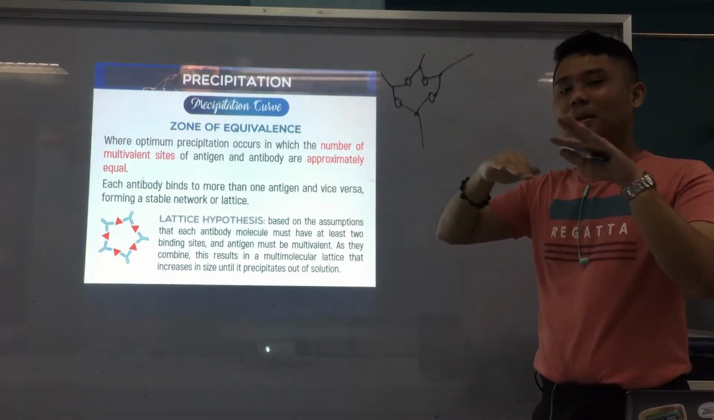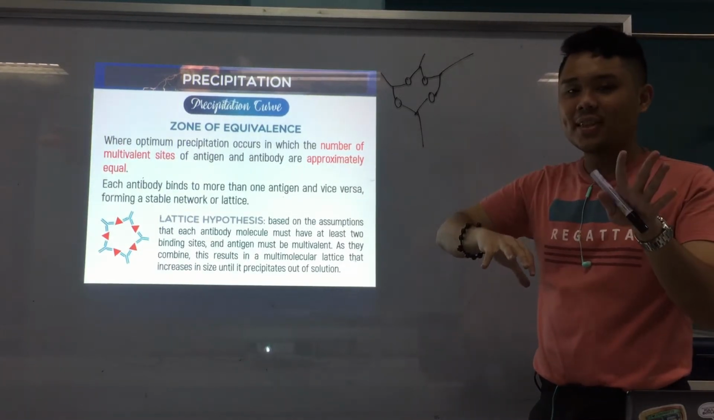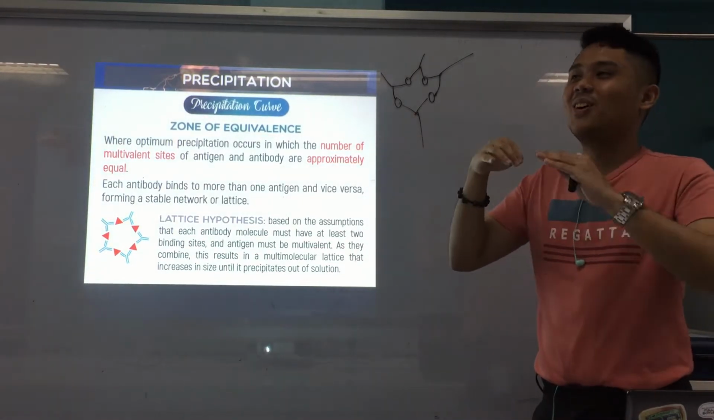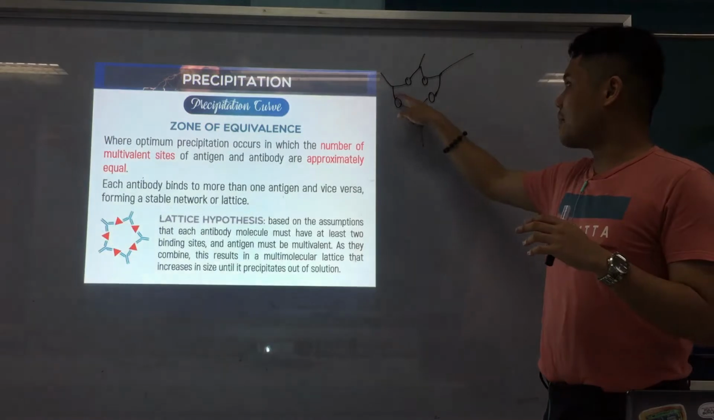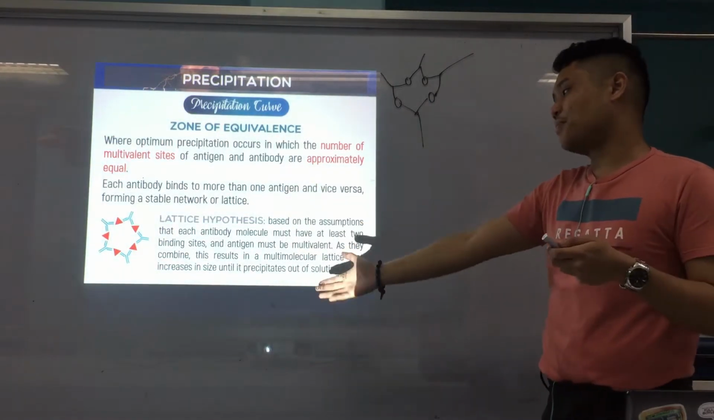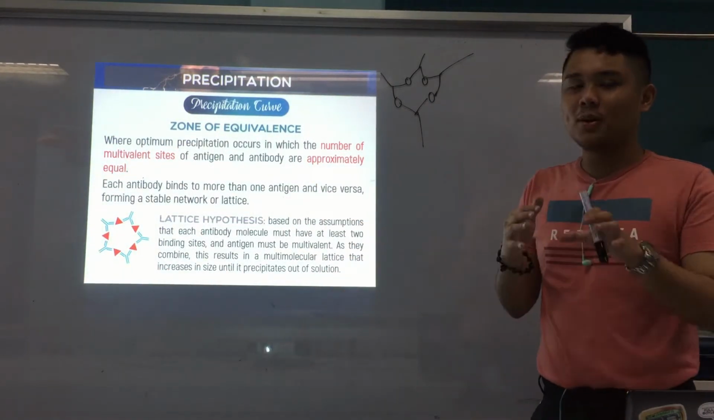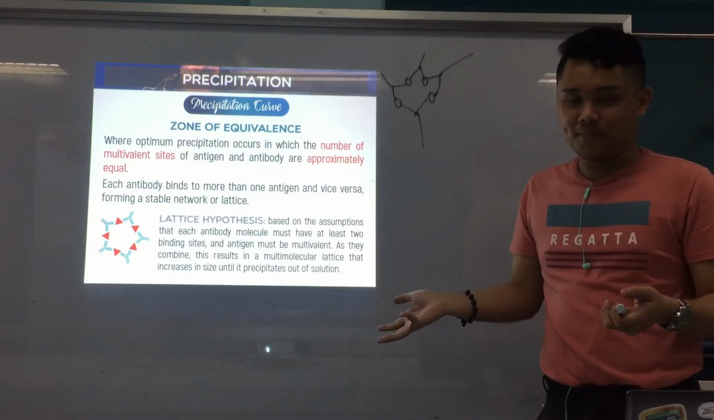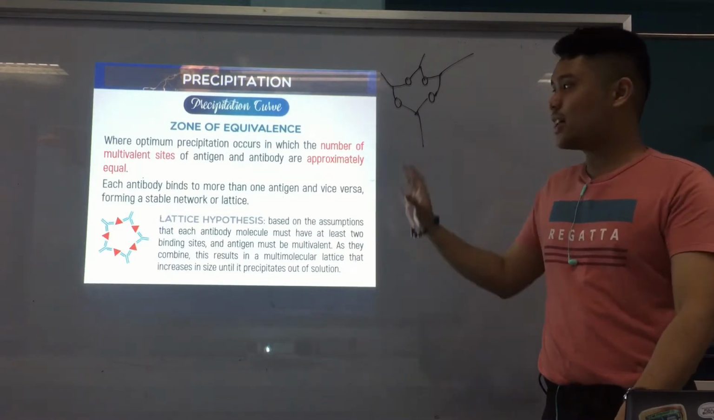Alright, so, stable network lattice. The point is they are equal, right? The multivalent sites of the antigen and the multivalent sites of the antibody. So they combine together. They connect to form a lattice network. Alright? Alright. And this multimolecular lattice grows in size until it precipitates out of solution. Okay. Alright. So that's for the zone of equivalence.